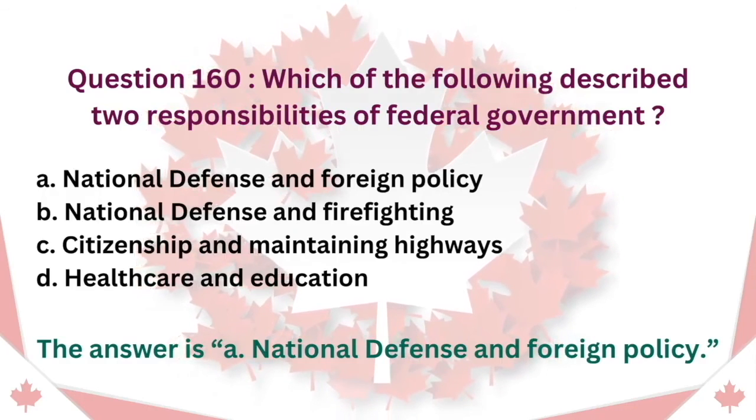Question 160. Which of the following describe two responsibilities of federal government? A. National defense and foreign policy. B. National defense and firefighting. C. Citizenship and maintaining highways. D. Healthcare and education. The answer is A. National defense and foreign policy.